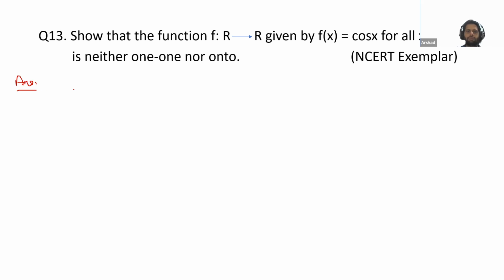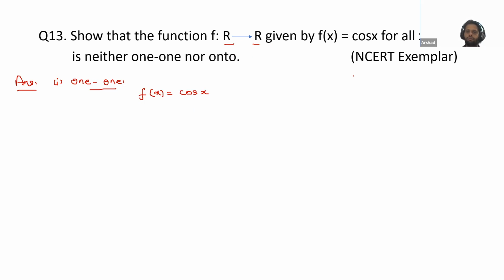Okay. So next is this function. The function is from R to R. You already know what is meant by R. f(x) is equal to cos x. So you are aware of this function. First, we need to check whether this is one-one or not. We need to check that this function is one-one or not.